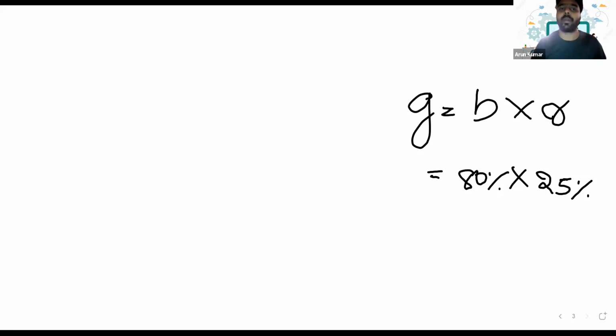This is Gordon's growth model, which is the percentage B into R, proportion of funds into return. So just try to do it, check it out. What's the growth here? How much is the growth here? 80% into 25%.